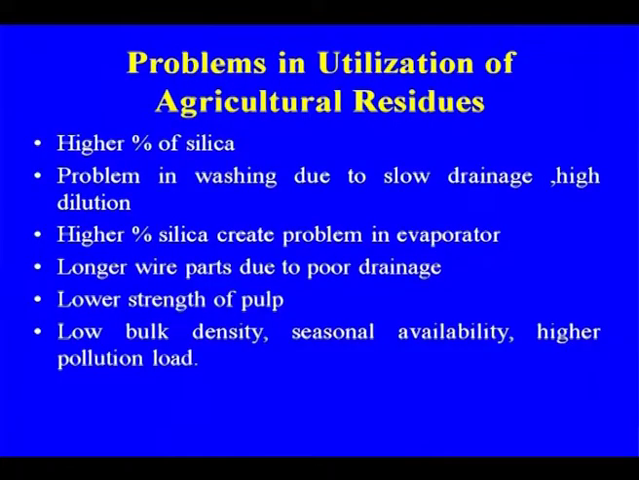Longer wire path is needed due to the poor drainage, because, as I told you earlier also, we are adding water at 10 different places in the paper making. Finally, the pulp after beating, from the stock preparation, is going at around 1% to the head box of the paper machine. So 99% of the water has to be removed. The first portion is the wire part.